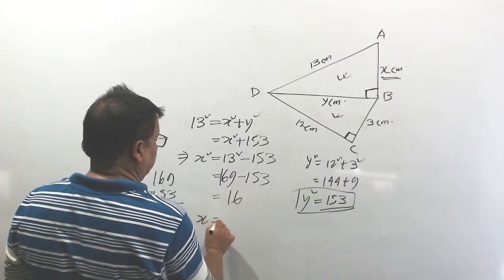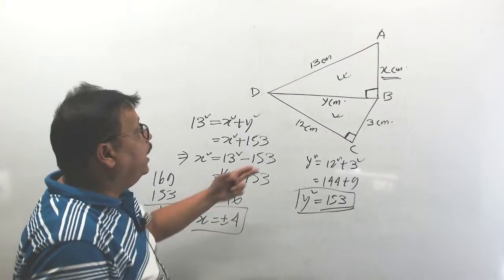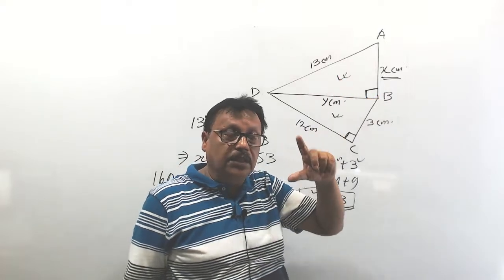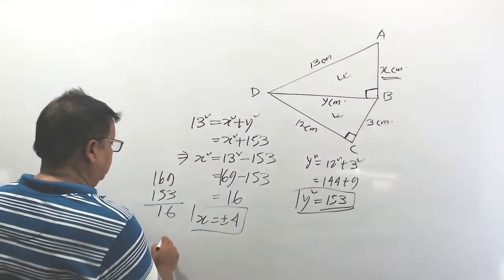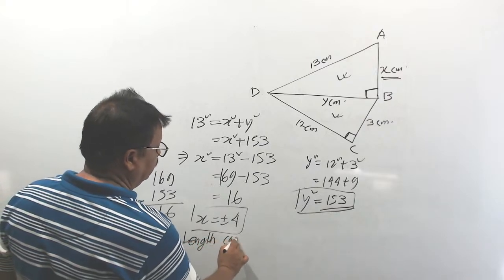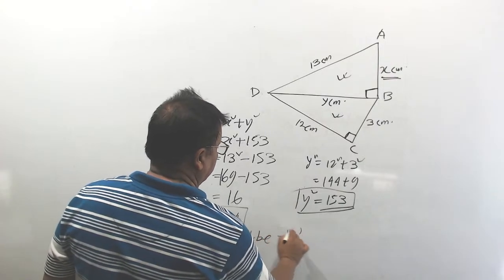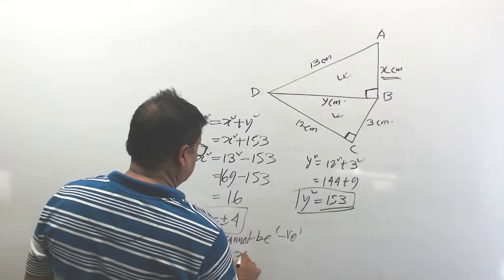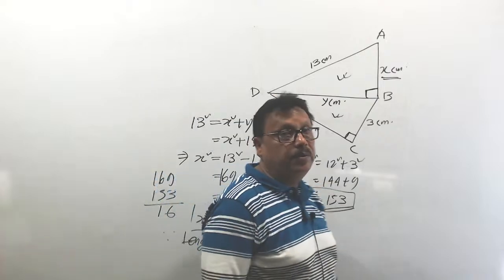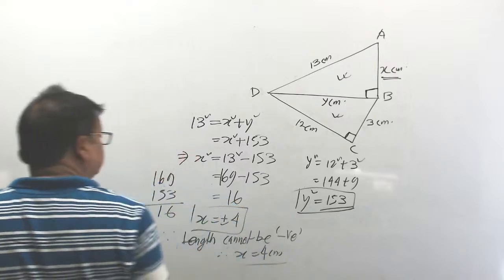So x equal to what? Plus minus 4. But x is what? Side of the triangle, that means length. Length cannot be negative. You write, cannot be negative. Therefore, x is equal to 4 centimeter. That is, AB is equal to 4 centimeter. Understood? Clear, Ajay?